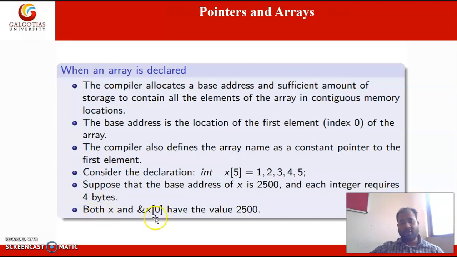Both x and &x[0] have the value 2500. So the name of the array gives the address of the first element, and using the index with the ampersand operator also gives the address of the first element. So both will give 2500.